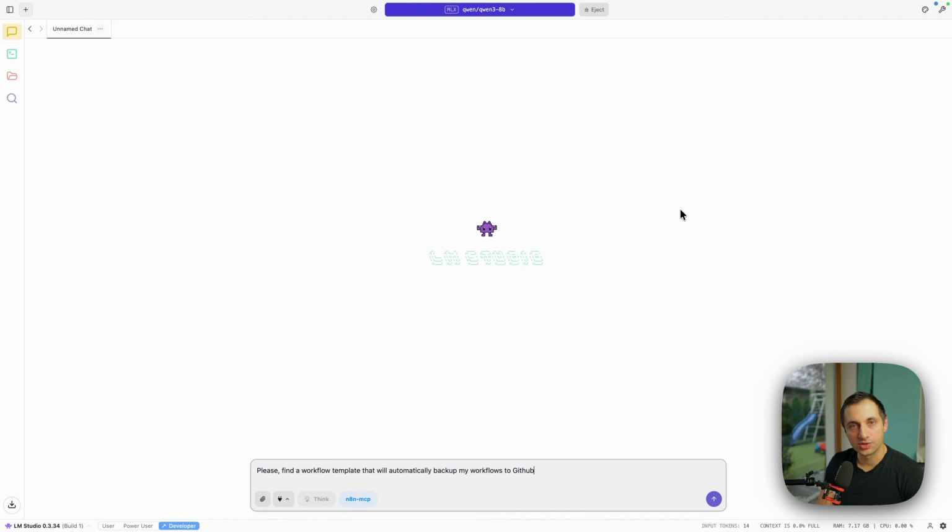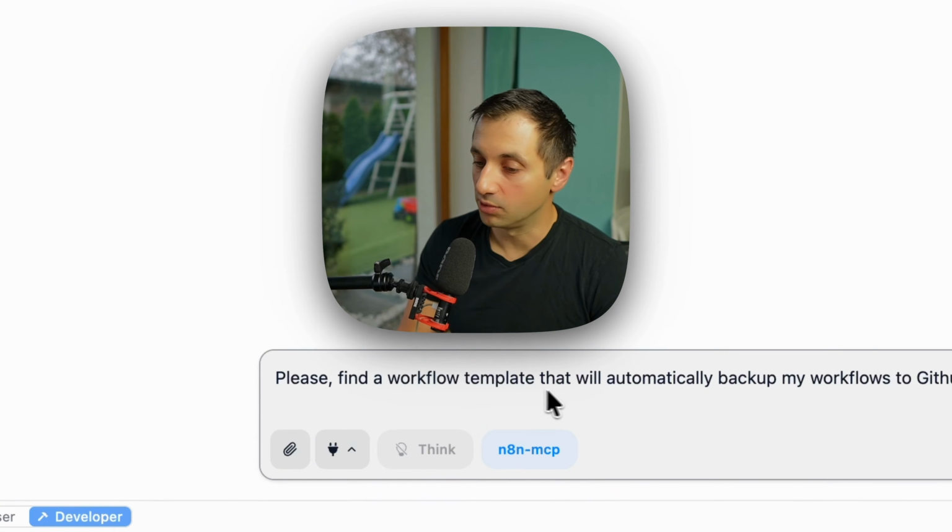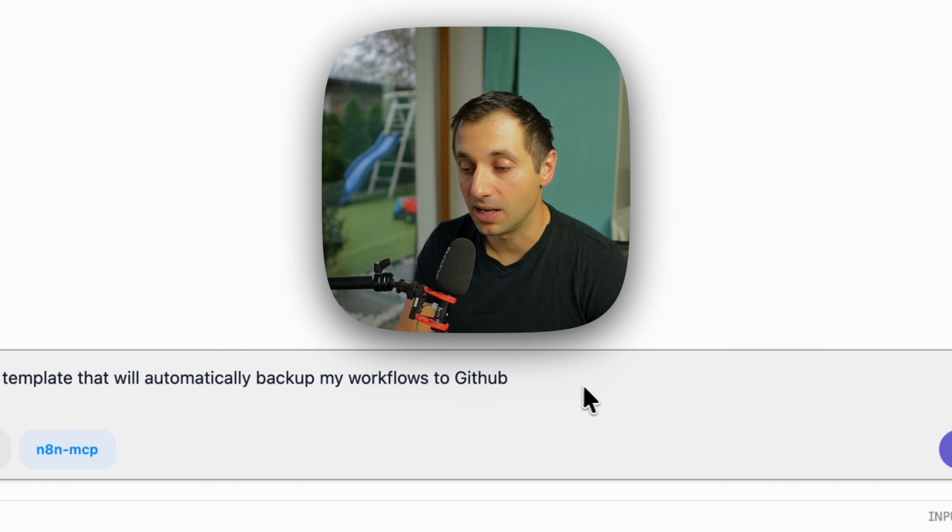Let me show you what superpowers your AI agent will gain when you connect it to N8N MCP. Let's start. Here I'll use LM Studio and a locally hosted Qwen 3 model. I'll ask it to find a workflow template that will automatically back up my workflows to GitHub.